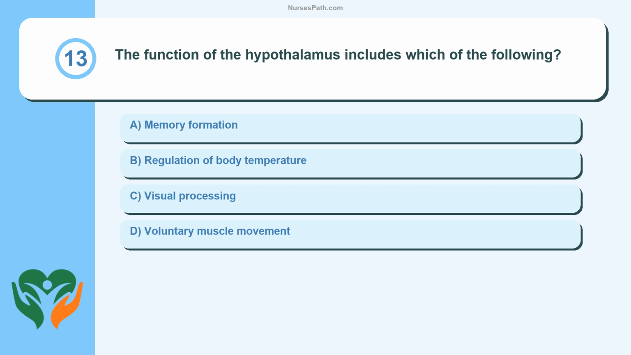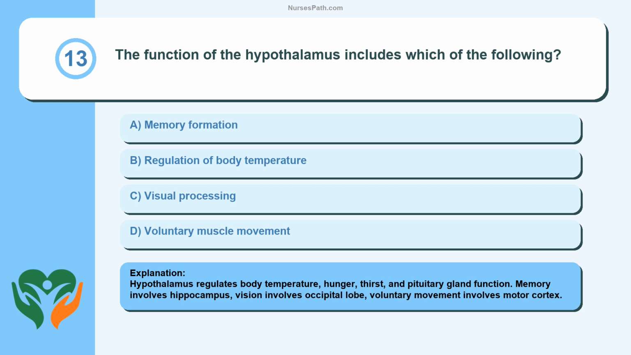Question 13. The function of the hypothalamus includes which of the following? Memory formation, regulation of body temperature, visual processing, voluntary muscle movement. Hypothalamus regulates body temperature, hunger, thirst, and pituitary gland function. Memory involves hippocampus, vision involves occipital lobe, voluntary movement involves motor cortex.